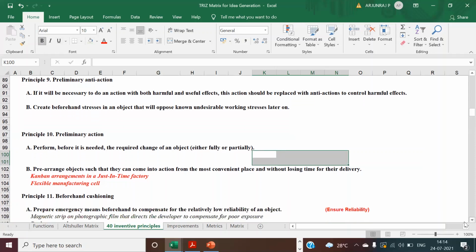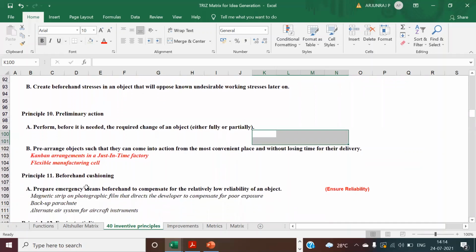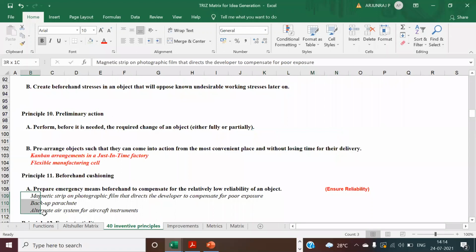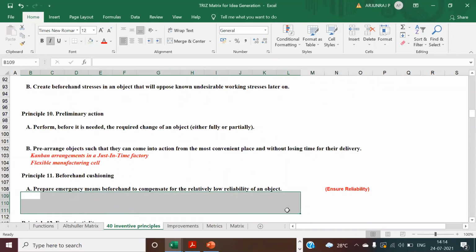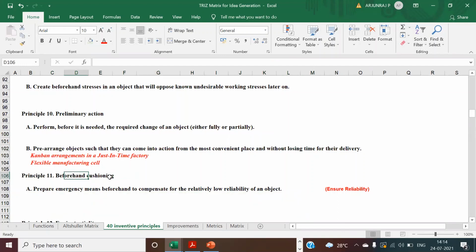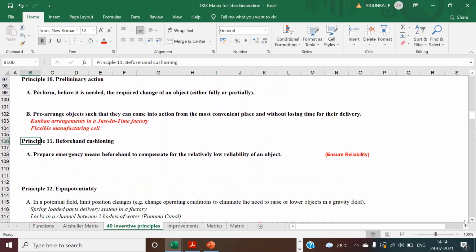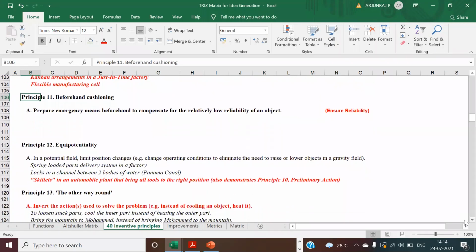Even you can look for some beforehand cushioning. This is an example where you can ensure the reliability of your process in such a way. I can change this beforehand cushioning to beforehand steps. This is also related to the preliminary action. So well ahead, beforehand, what actions are you going to take for your process to achieve the value? Those things also you need to look into.